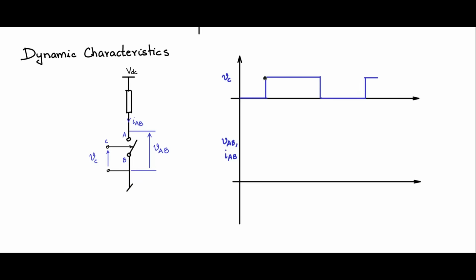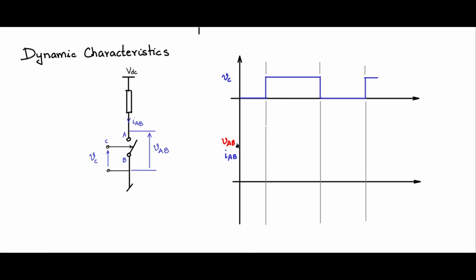So this is the waveform VC, which is the control voltage given to this ideal switch. So here it is off, here it is on, off, on. So let us draw the grid lines of the critical transition points.